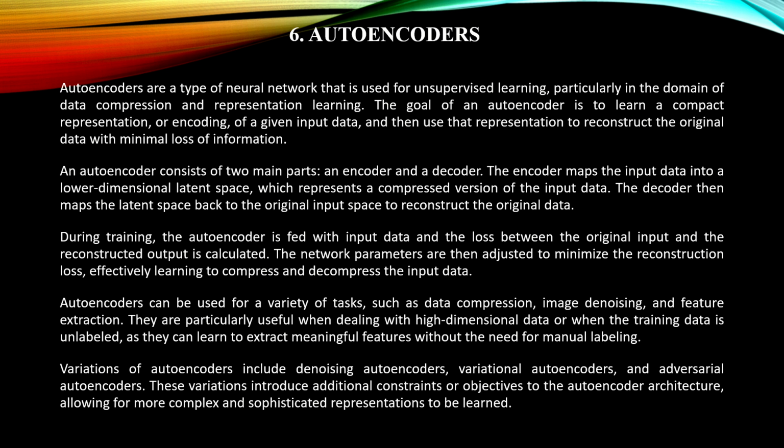The network parameters are adjusted to minimize the reconstruction loss and effectively compress and decompress the input data. Variations of autoencoders include denoising autoencoders, variational autoencoders, and adversarial autoencoders. These variations introduce additional constraints and objectives to the autoencoder architecture, allowing more complex representations to be learned.